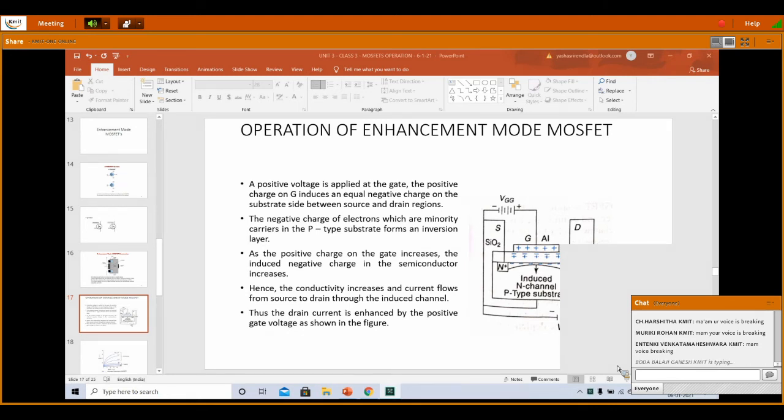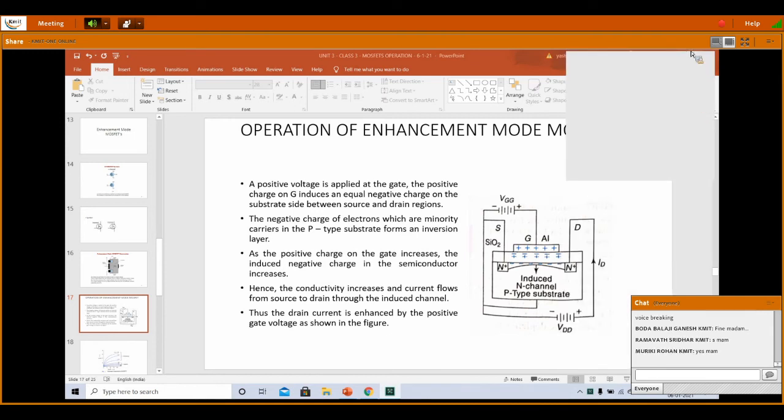Is the voice audible now? Audible and clear? Okay. It was an internet issue.